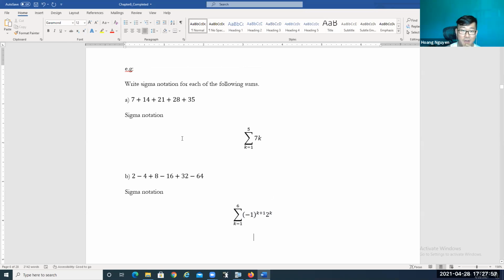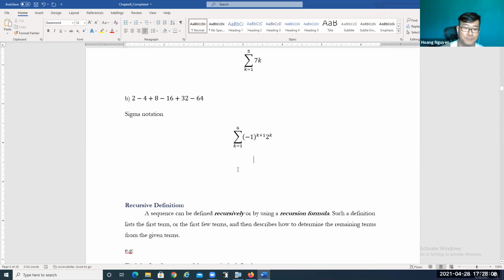So from the list, from the summation, you have to come up with the sigma notation to make the calculation look more condensed. It's more packed, right? Okay.